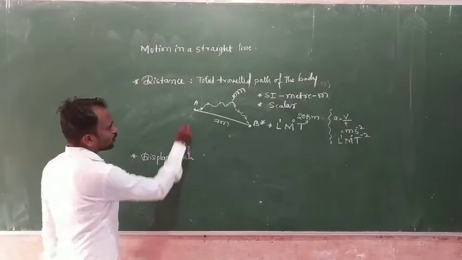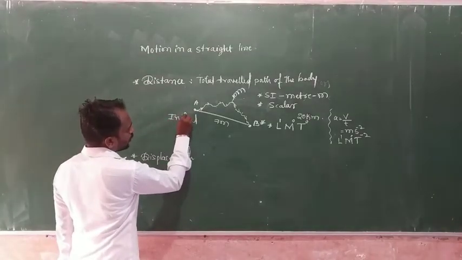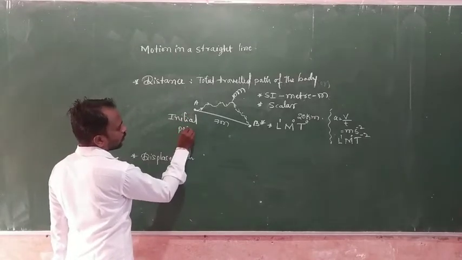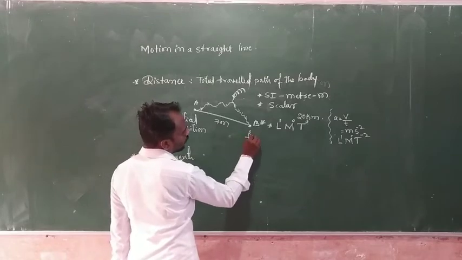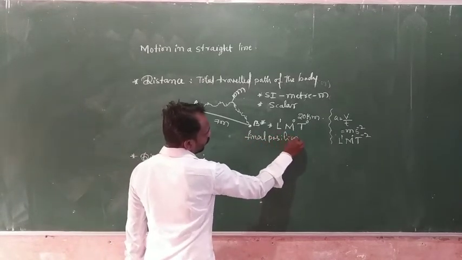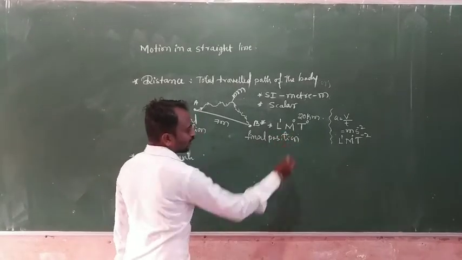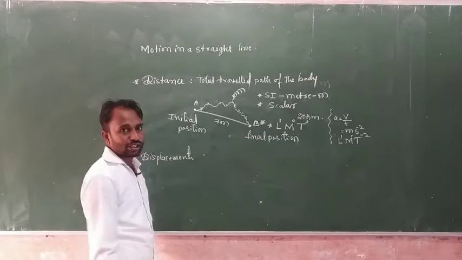A is the initial position and B is the final position. Initial position means starting position, final means end position.